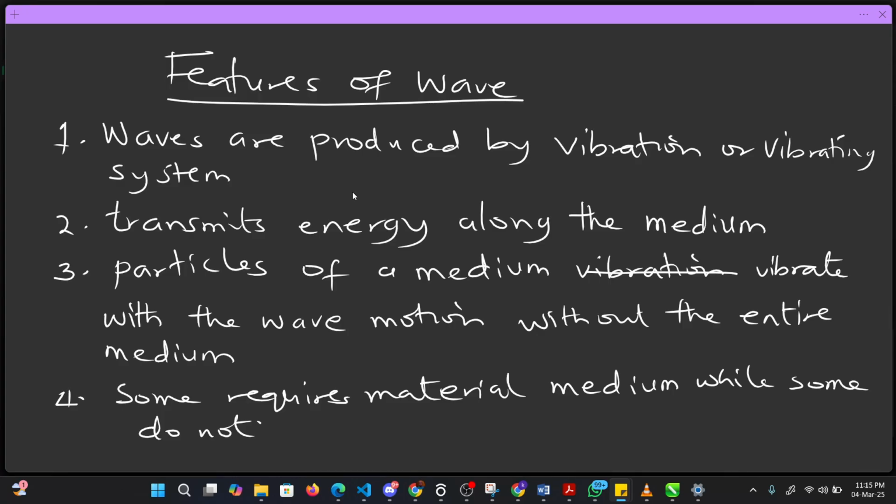So I'd like you to take note of this now. How is wave being produced? I'm asking you based on the source of wave. Wave is being produced by vibration. Another feature is that it transmits energy. Another thing is that there will not be permanent displacement of the medium, and some require material medium while some do not. Now I would like this class to be very brief, so I'm not going to waste too much of your time.